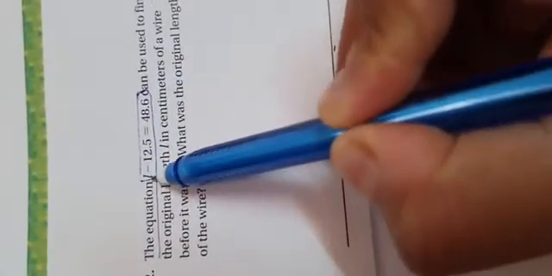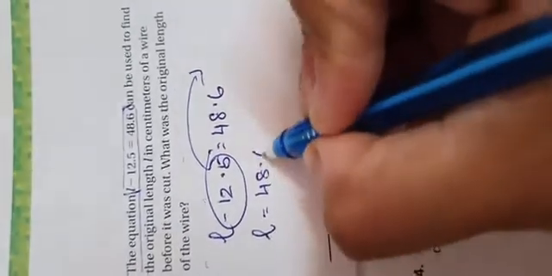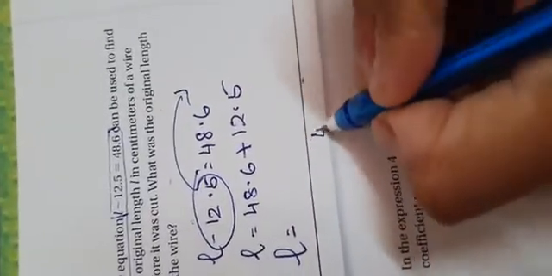Okay, next question, the equation. This is the equation. So what was the original length of the wire? So let's write it. L minus 12.5 equals 48.6. So we are moving this to the other side. So what happens? 48.6 plus 12.5. L is equal to, how much is that?